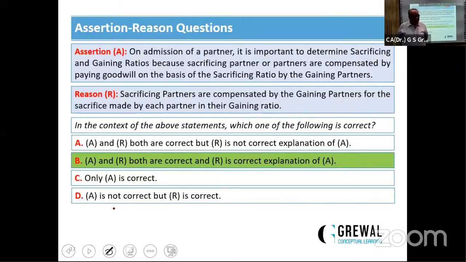Yes, both are correct. वो थोड़ा change किया हुआ है. वहां हमने उस point में gaining partner ले लिया for the sacrifice made by each partner in their gaining ratio. Simply slightly change the language. Next question.